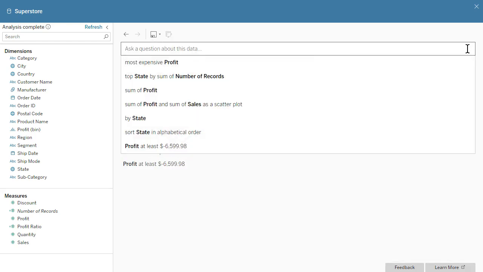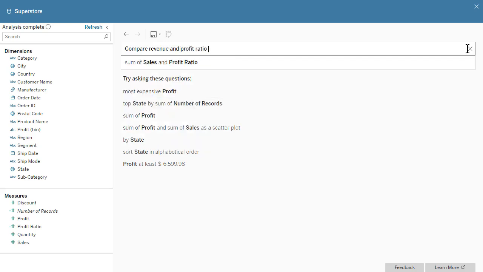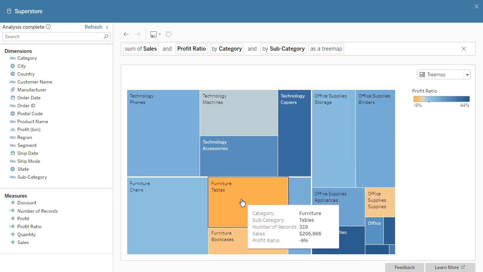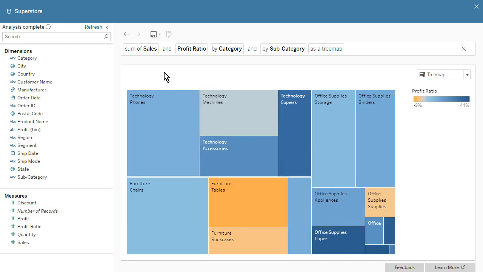When we ask, "Compare revenue and profit ratio for each category and subcategory as a tree map," we are using revenue as a synonym for sales and specifying a viz type at the same time. The results show us that tables have high sales based on the rectangle size, but a low profit ratio based on the color. We can save our Ask Data vizes as workbooks. Click the Save icon and select Save As.